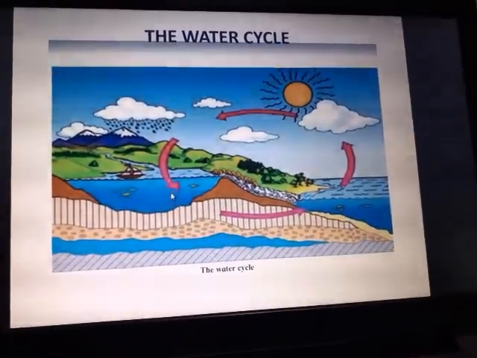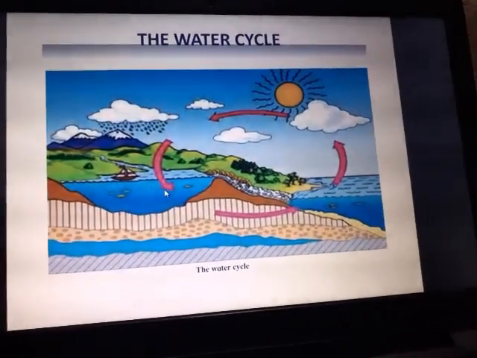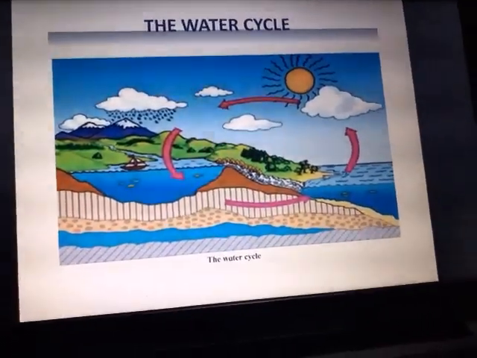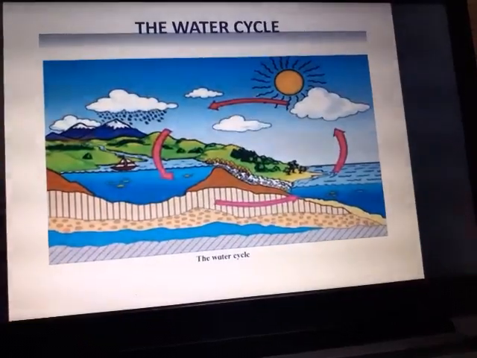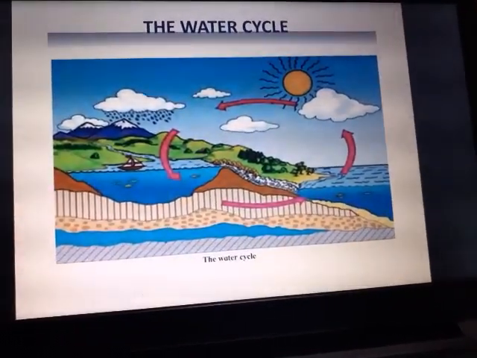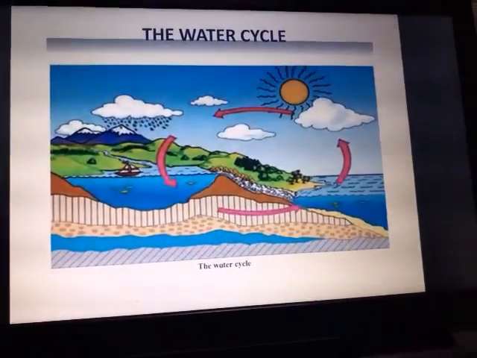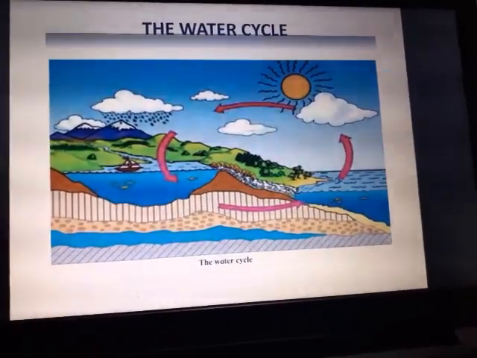Evaporated because of the heat of the sun. Water evaporates from everywhere: land surface, plants, trees. One more example I'll give you is drying the clothes. We wash the clothes and put them out for drying. When we are putting them out, what happens? If the heat of the sun is strong, the clothes get dried after some hours only. The clothes dry quickly in 1 hour or 2 hours.